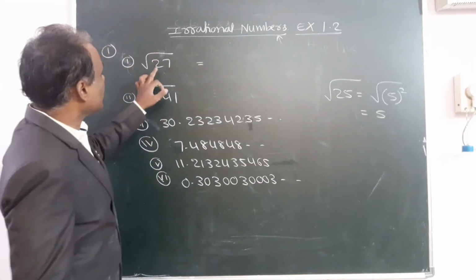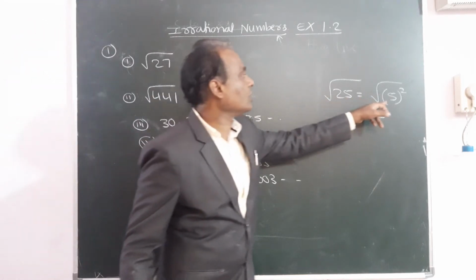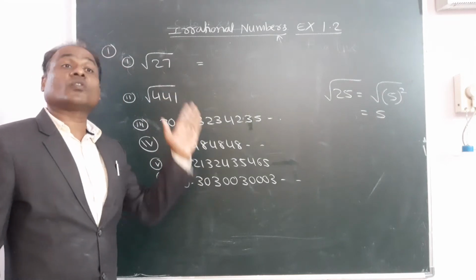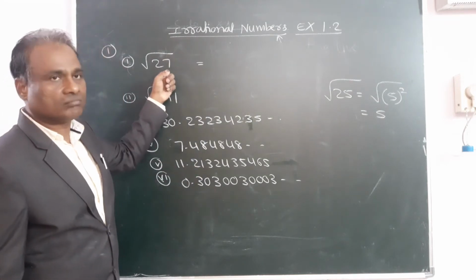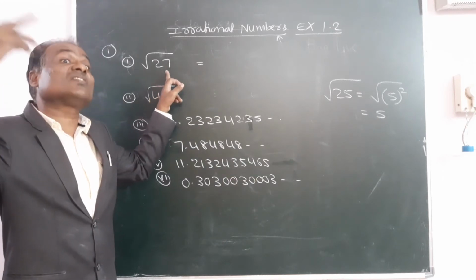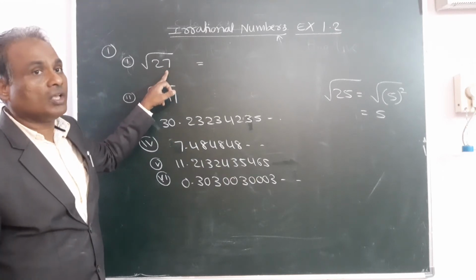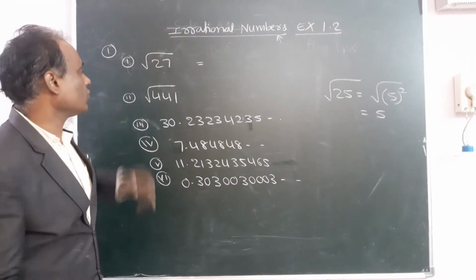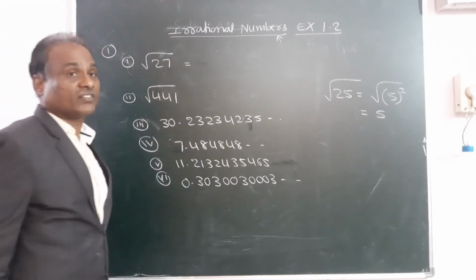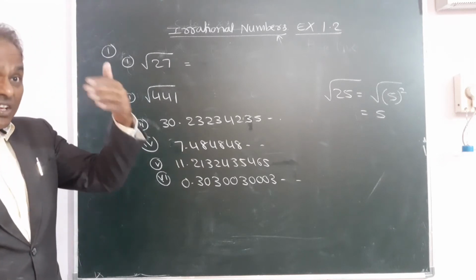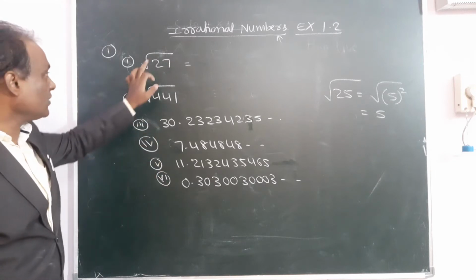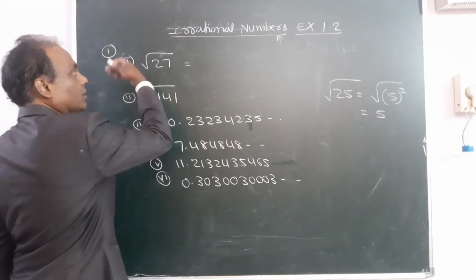So like this, can we write 27 as something whole square? 27 cannot be written as something whole square. 4 square is 16, 5 square is 25, 6 square is 36. So there is no number whose square is 27. So 27 cannot be expressed as some rational number square. Therefore this is an irrational number. We cannot remove the root.